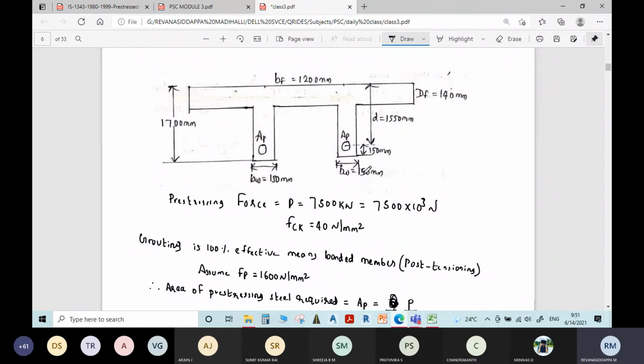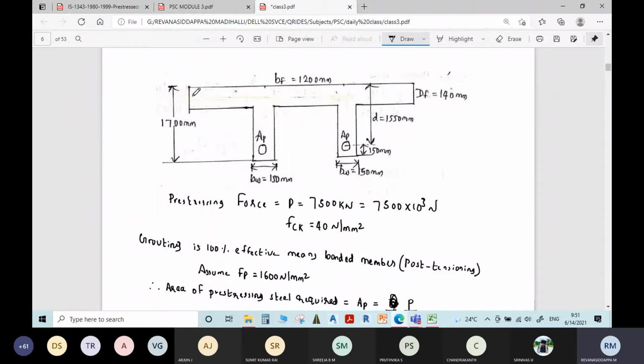Now what I will do is assume the depth of neutral axis in the web only. And one more hint I will give you. See here, what is the depth of the beam? 1700 mm, right? And the depth of flange is 140 mm.